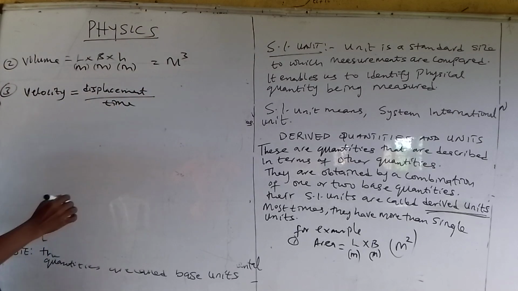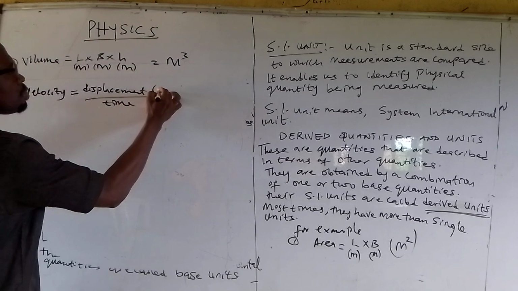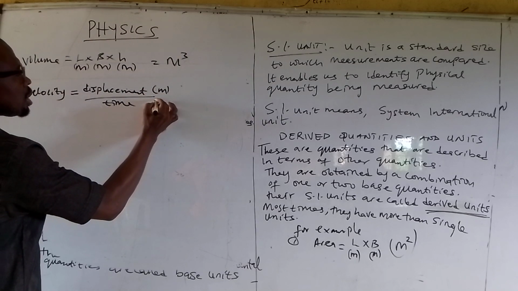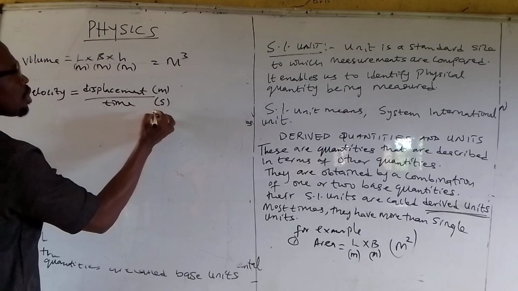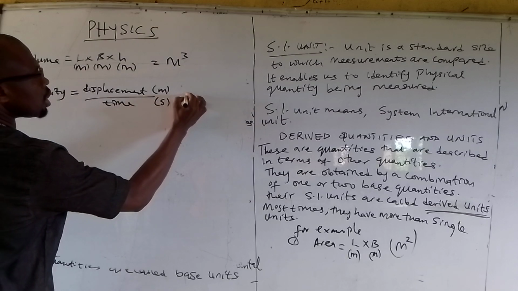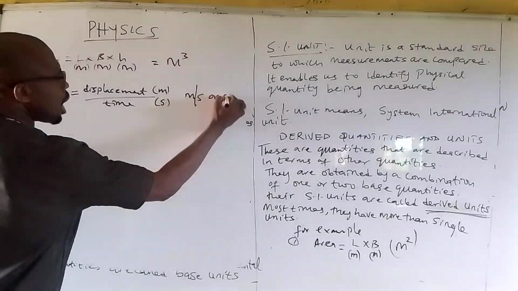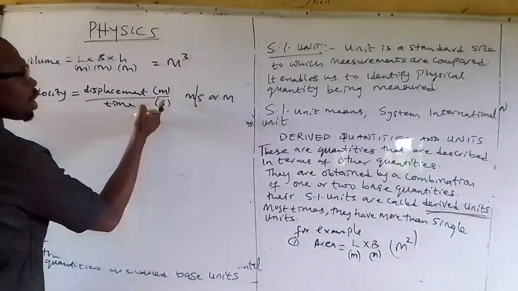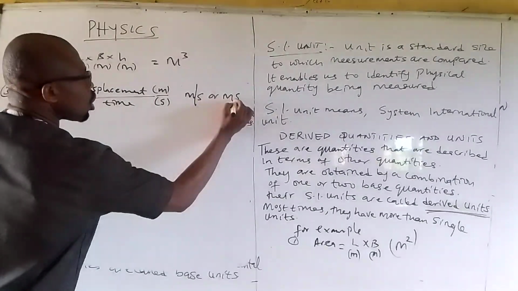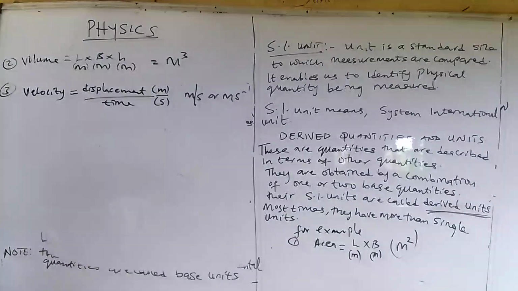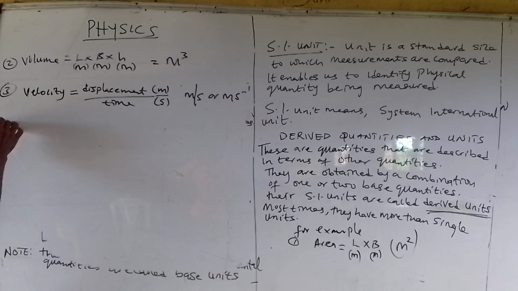Ratio of displacement and time. And of course, displacement is measured in meters, time is measured in seconds. So which would now give us meter per second. Or we can have m s, and if you send the seconds up, it becomes raised to power -1. These are derived quantities.